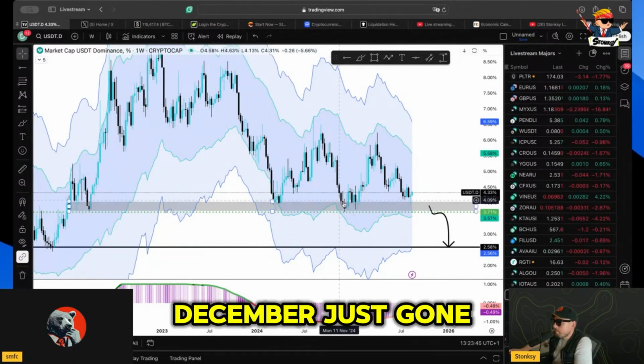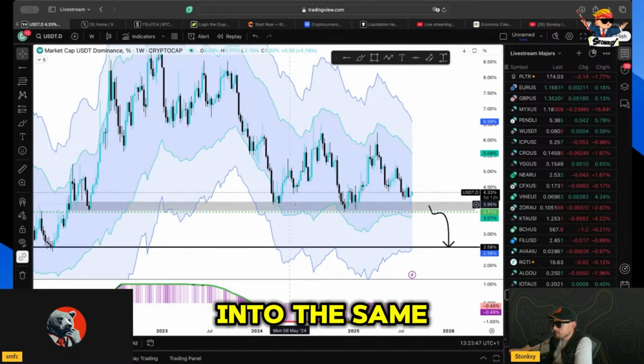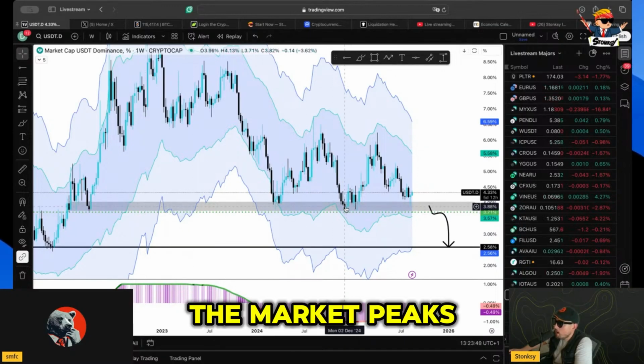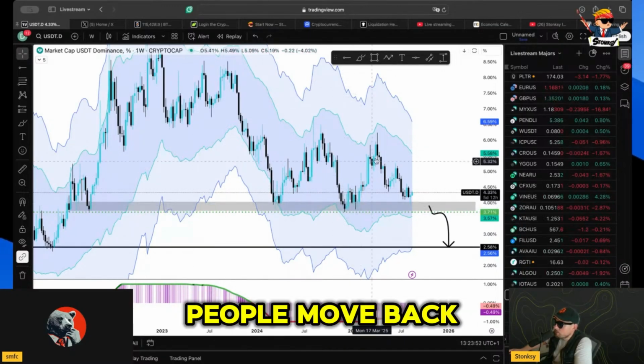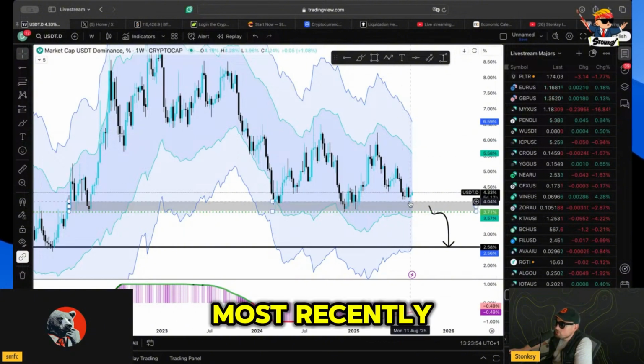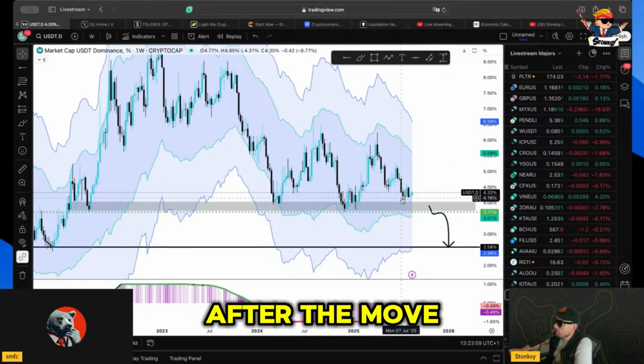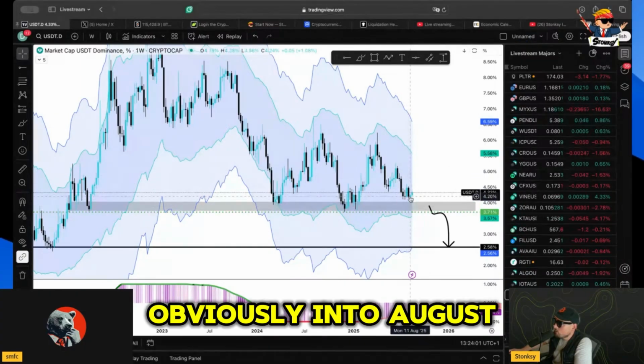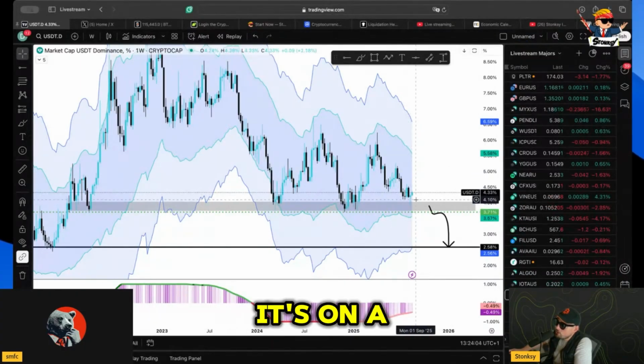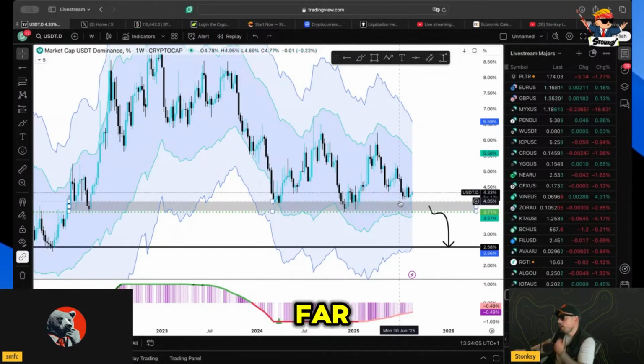Again, December, just gone. We come back into the same level. And again, the market peaks. And of course, people move back into stable coins. And then obviously, most recently, we touched it, came down again after the move in July, into August. And then, as you can see, it's on a little reversal so far.